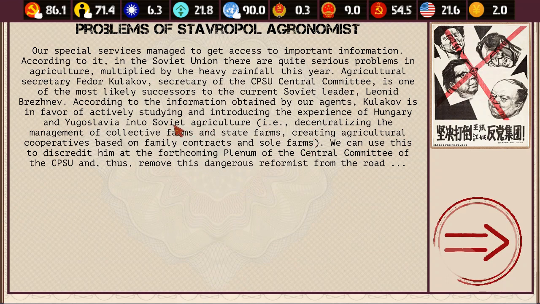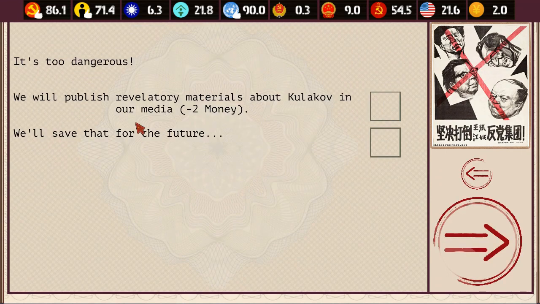So essentially, there's this capitalization process going on in Hungary and Yugoslavia, which apparently has been a good thing. This guy who's heading up, he's the agricultural secretary, potential successor to Brezhnev. He wants to implement some of these ideas in the Soviet Union, and we're not okay with that because they need to stick with socialism, or excuse me, Leninism. So we have the opportunity to get involved here. We will publish